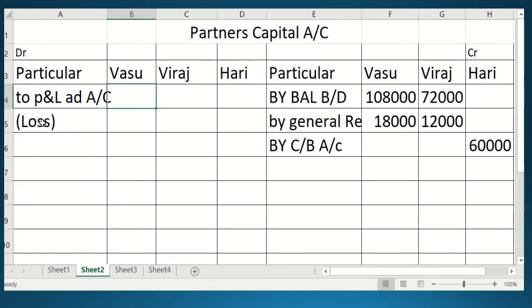Now you can see you have already calculated the loss for Vasu and Viraj. Vasu's loss is 6,480 and Viraj's loss is 4,320. Students, this is the loss amount, and on the debit side only one amount is there, that is loss, and on the credit side the opening balance amount, cash and bank capital is given. After that the general reserve is given.